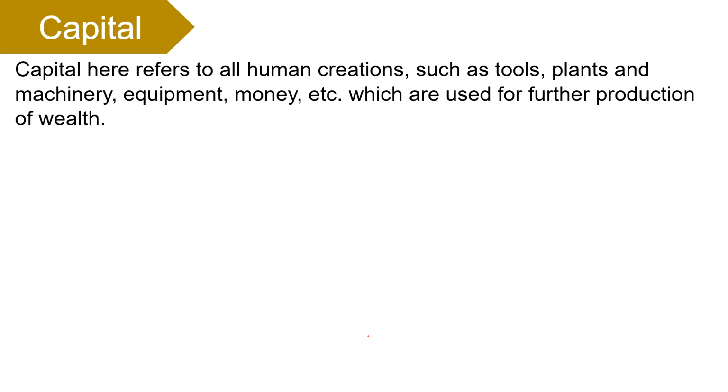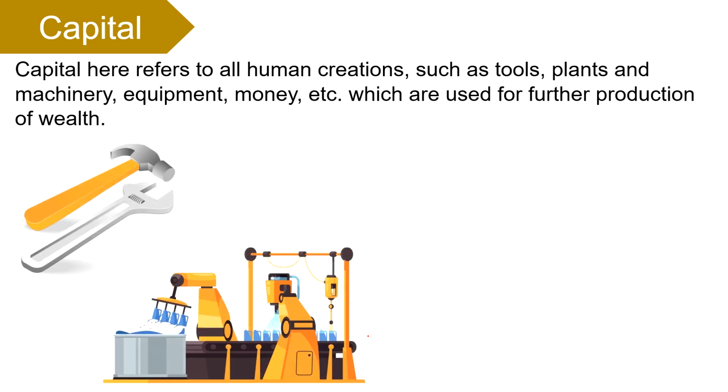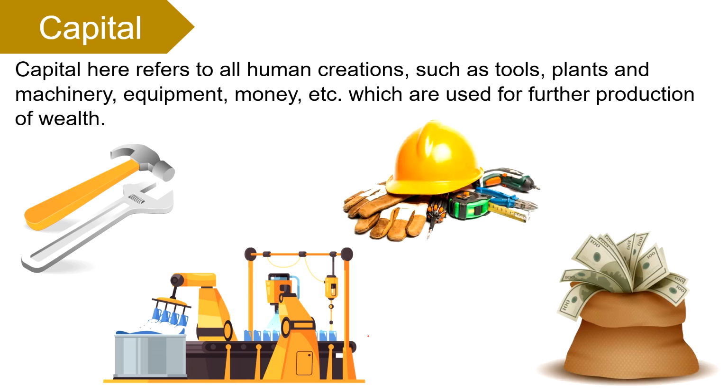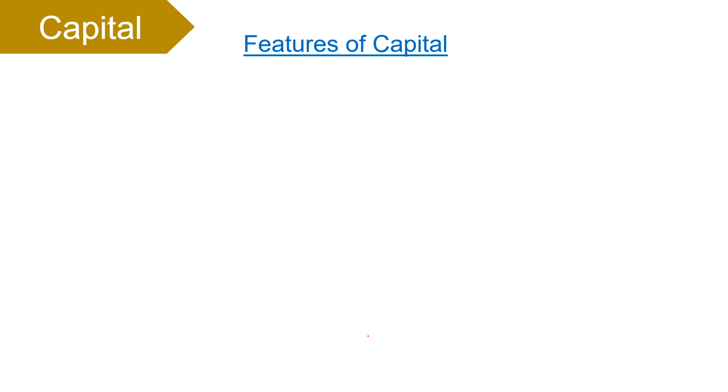Coming to our next factor of production, that is capital. Capital here refers to all human creations such as tools, plant and machinery, equipment, money, etc., which are used for further production of wealth. In other words, capital is not an original and principal means of production, rather it is a produced one. Talking about the features of capital, it is not a gift of nature like land.